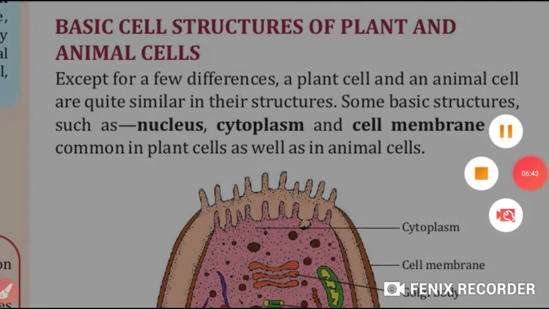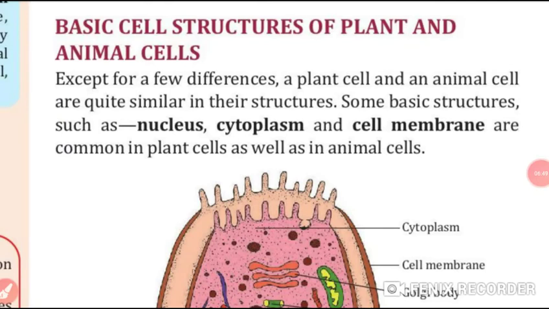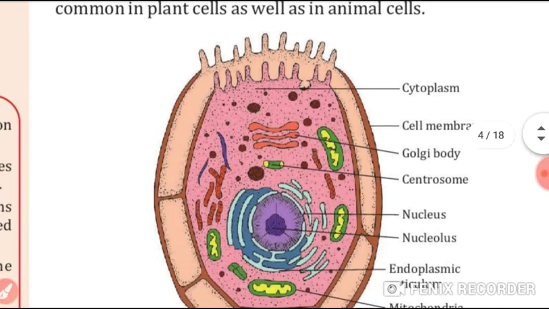Except for a few differences, plant cells and animal cells are quite similar in their structures. What are some basic structures, students? Nucleus, cytoplasm, cell membrane. These are all common in plant cells as well as in animal cells. Just have a look, students.